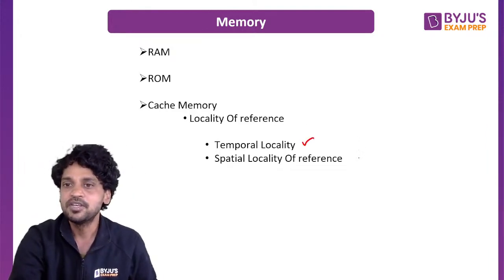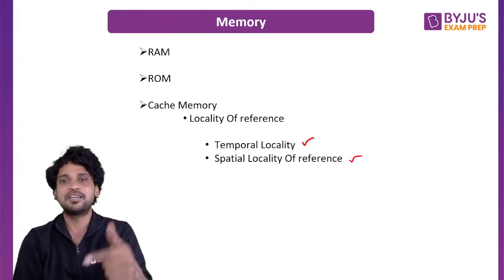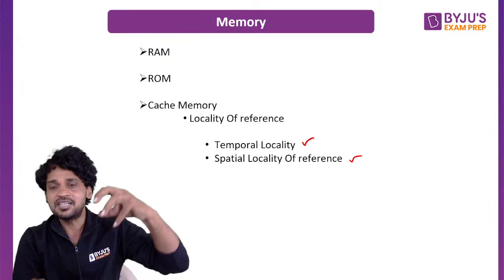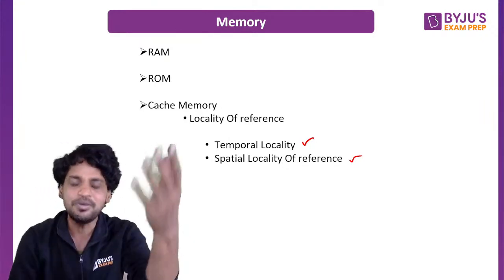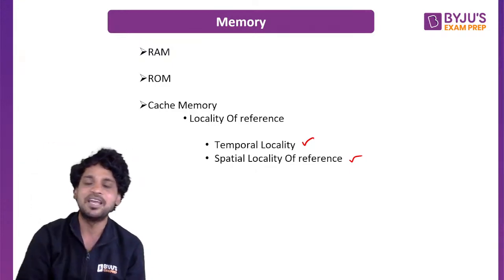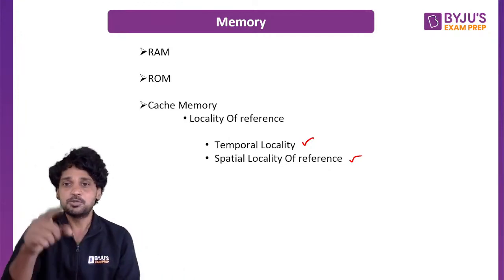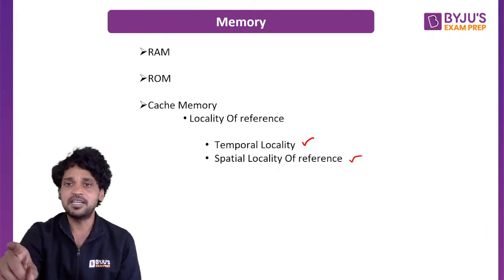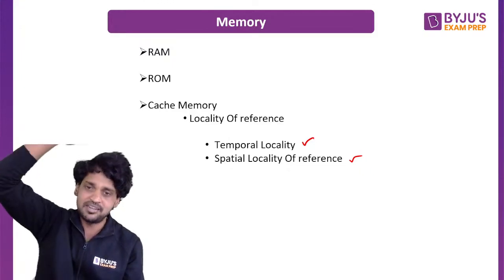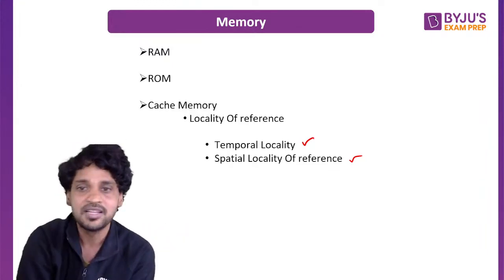What is spatial locality? Spatial locality is, if an element is used by the CPU right now, in addition to the currently accessed element, the elements that are in closer proximity can also be accessed in the near future. Let us say I access an element which is available at the 23rd address of the main memory. Temporal locality states that transfer the 23rd element to the cache memory. Spatial locality says that not only 23, please send all those elements which are closer to 23. So I need to send 21, 22, 19, 18 in addition to 24, 25. So a total block of elements will get transferred to the cache memory.